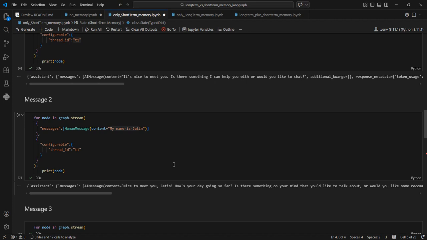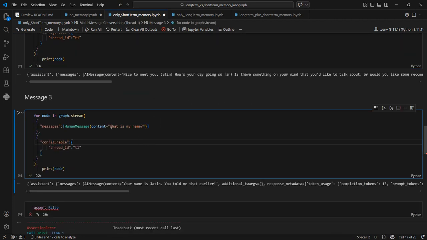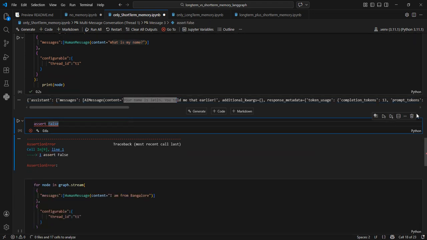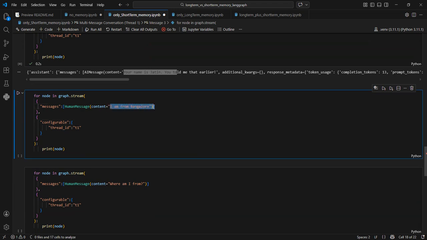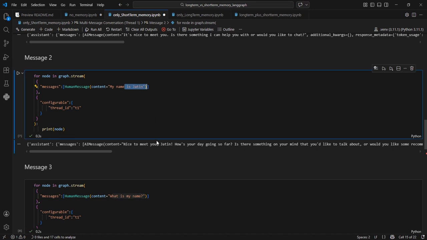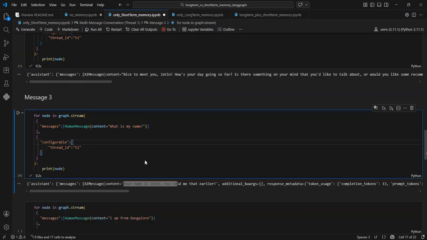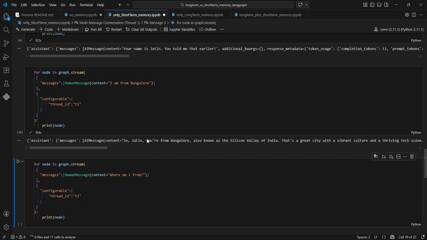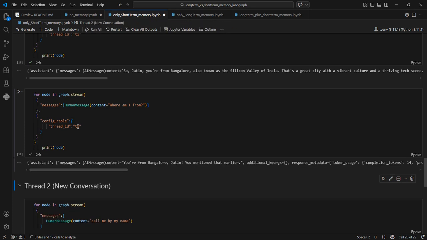So now if we come here, my name is Jatin is fine. What is my name? Your name is Jatin. So we are again back to the state where our conversational history is maintained. Now I will just remove this. Here is one example I want to show you where short-term memory will work fine, but long-term memory will not work. If I ask what is my name, it will tell. If I tell it I am from Bangalore, that also it will remember within the same thread. You are from Bangalore, Jatin. It remembers my name and it remembers where I'm from also.